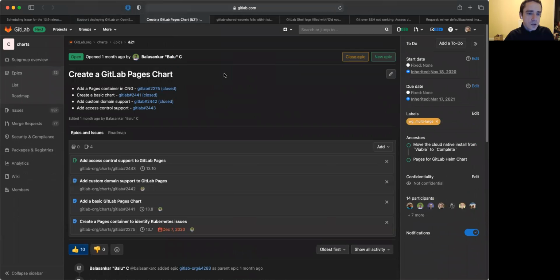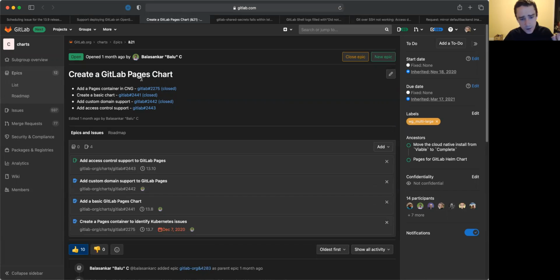But we're also working to try and finish up more of the GitLab Pages support. Great news for a lot of folks. This was one of the last remaining functionality gaps present on the Kubernetes Helm chart versus our Omnibus service. And of course, Pages is quite popular. It allows you to do some really easy static site hosting services within GitLab. And so a lot of customers do want this.